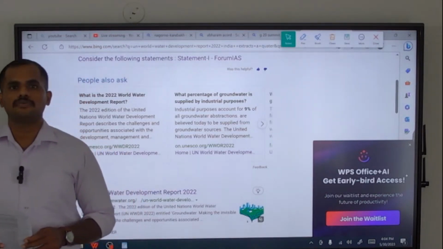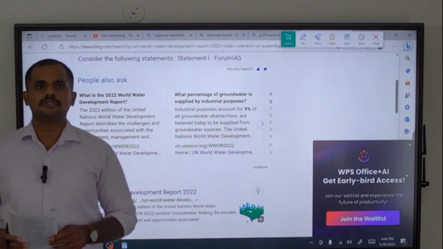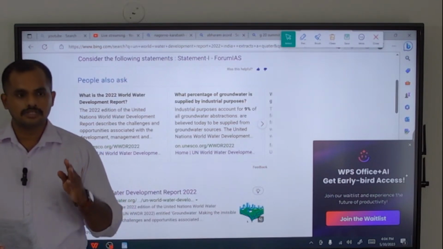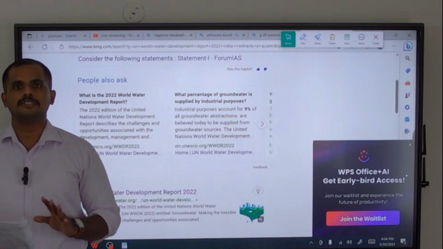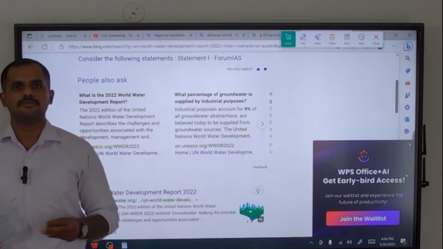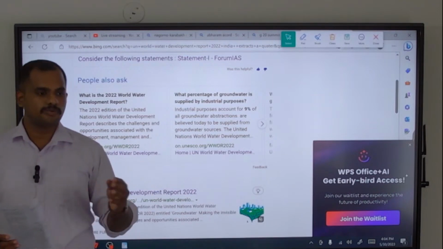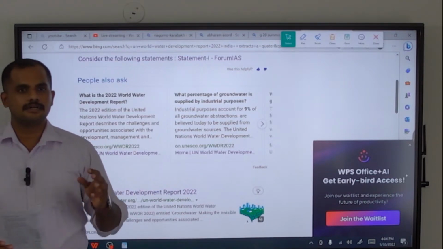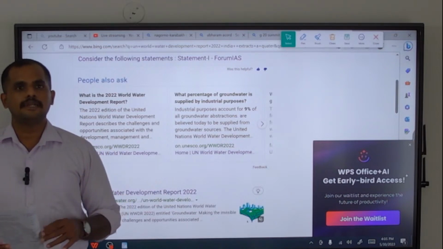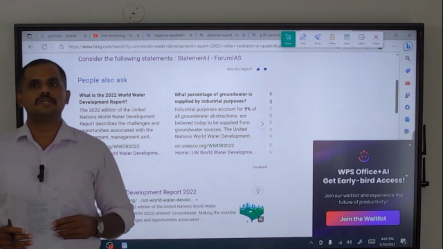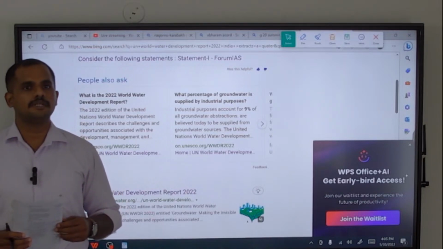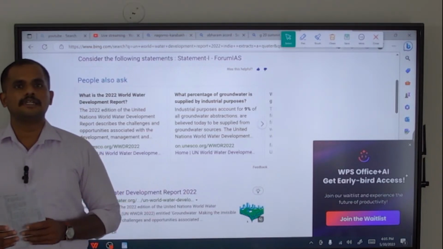The remaining 20% or less goes to industries, human needs, and sanitation needs. For these three purposes, only the remaining below 20% of groundwater is available, while the other 80% or more of the groundwater resource is used up by agriculture and agriculture related activities.